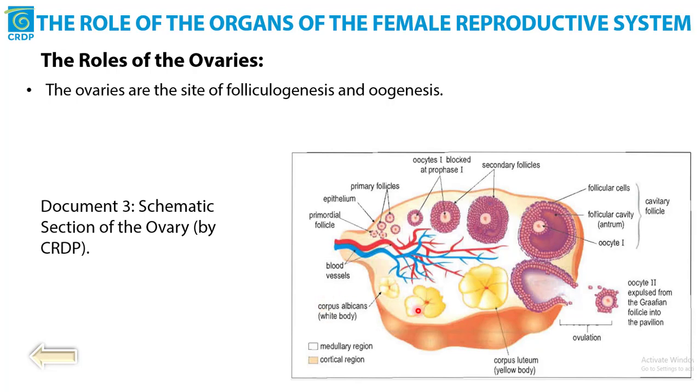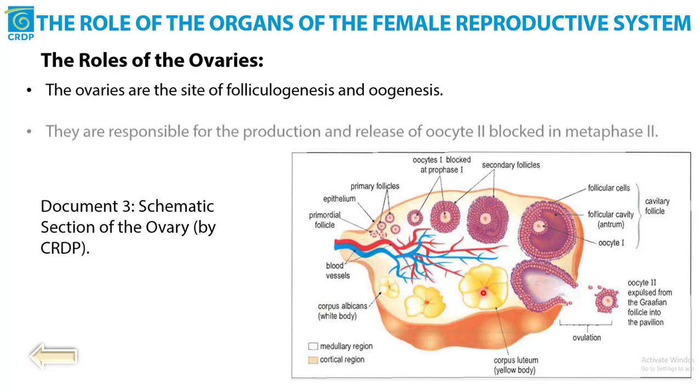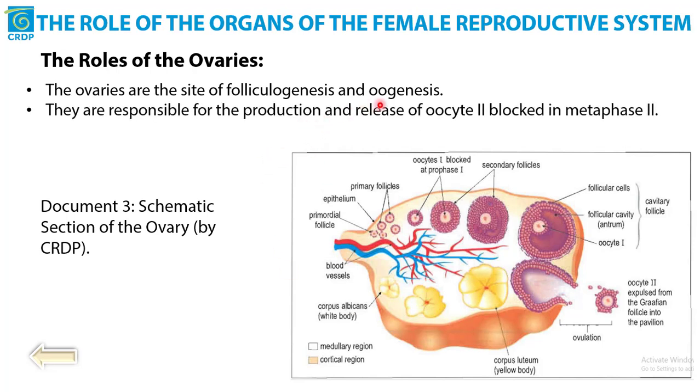This is a transversal section of the ovary. The ovary are the site of folliculogenesis and oogenesis. They are responsible for the production and release of oocyte 2 blocked at metaphase 2.